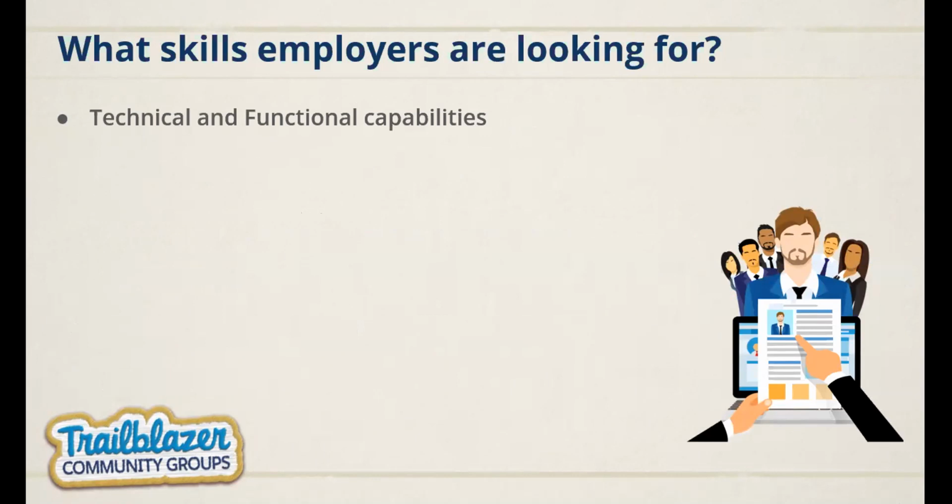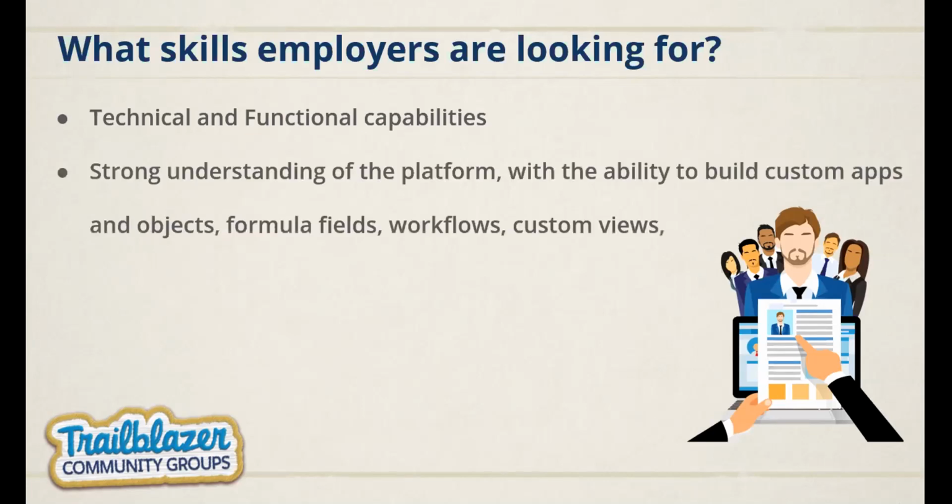And if you think which one takes priority, there is no priority on each of these. Both of these are integral, and none of them can be compensated over the other. So when I say the technical capabilities, it's the skills to work with object fields, relationships, process builder, workflow, validation rules. It can be managing security or sharing rules.